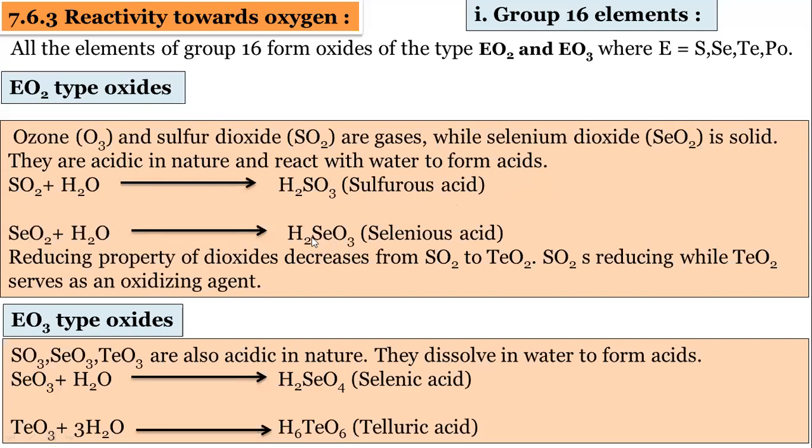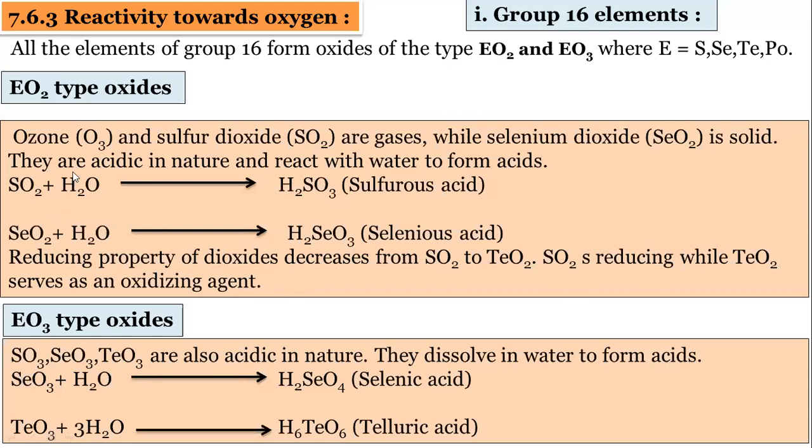This is selenious acid. The reducing property of the dioxides decreases from SO2 to TeO2. SO2 is more reducing, while TeO2 serves as an oxidizing agent. Then I am coming to the EO3 types of oxides: SO3 sulfur trioxide, selenium trioxide, and tellurium trioxide. These are also acidic in nature. They dissolve in water to form acid.